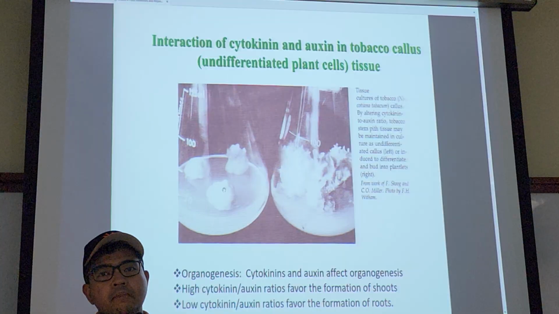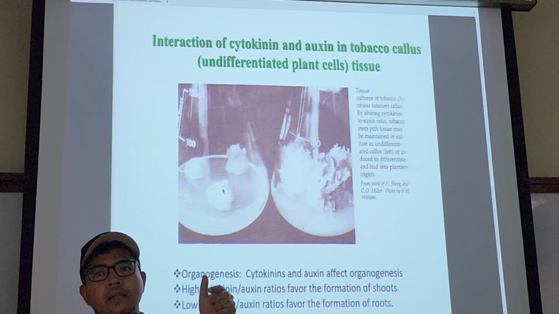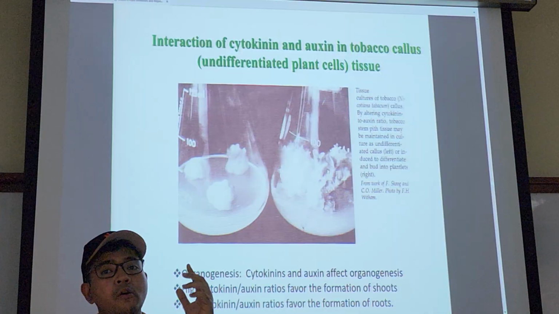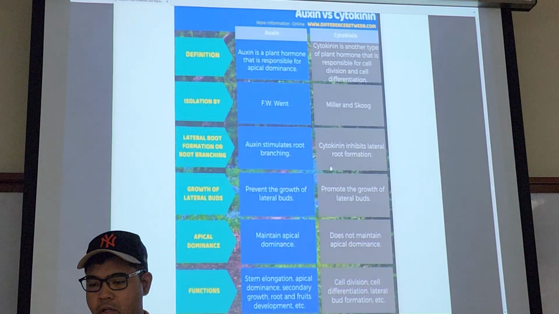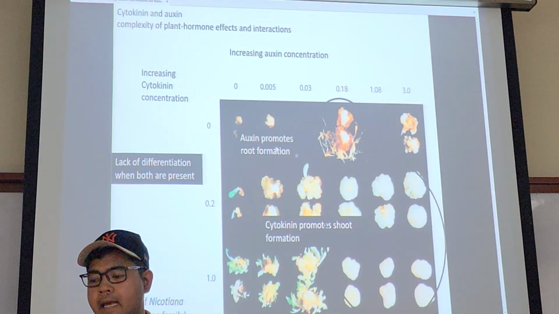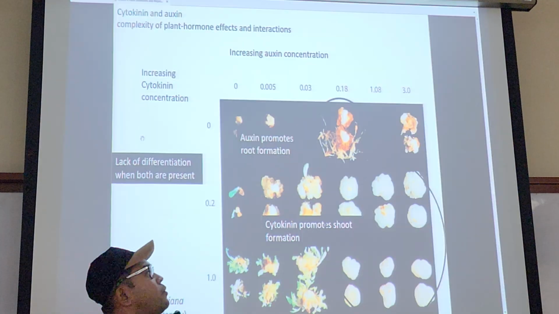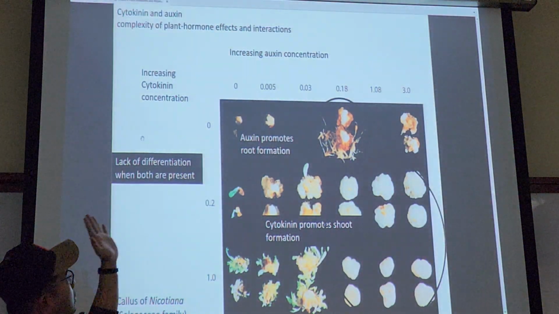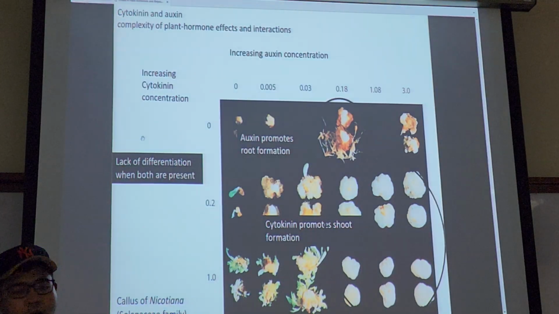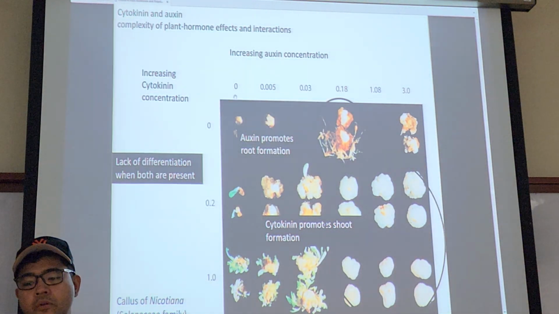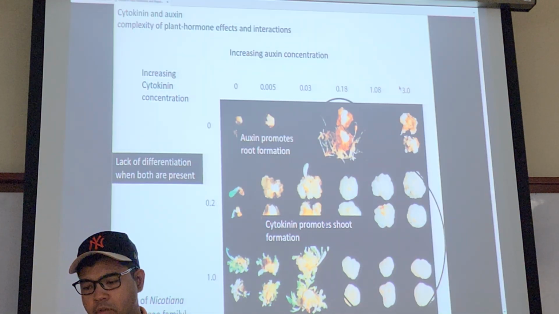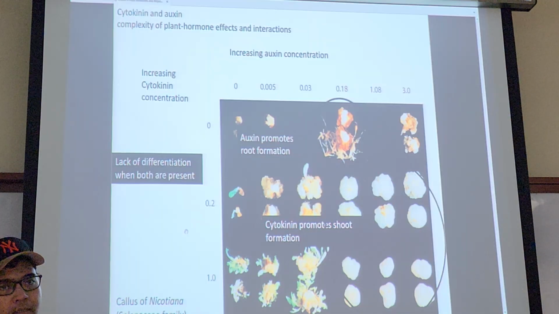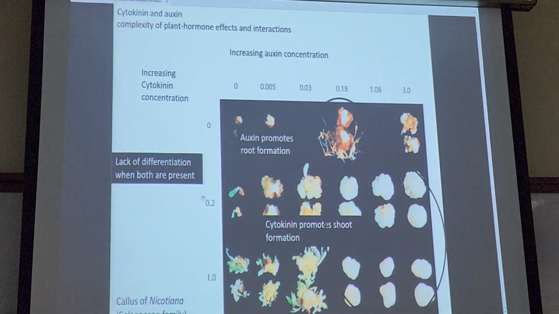So this undifferentiated mass, when you play around with the auxin and cytokinin ratio, you can trigger it to form rooting or sprouting. You'll see it a bit. Don't worry about this. This you should pay attention to. On the top, you got the concentration of auxin, which is increasing from 0 to 3.0, usually milligram per liter or microgram per liter. And then on the vertical axis, you have the concentration of cytokinin.